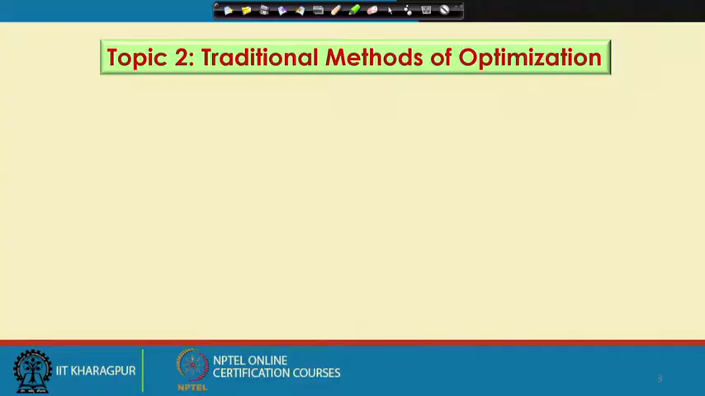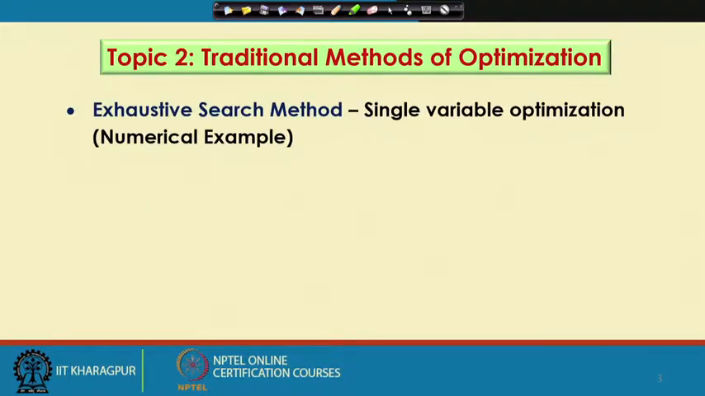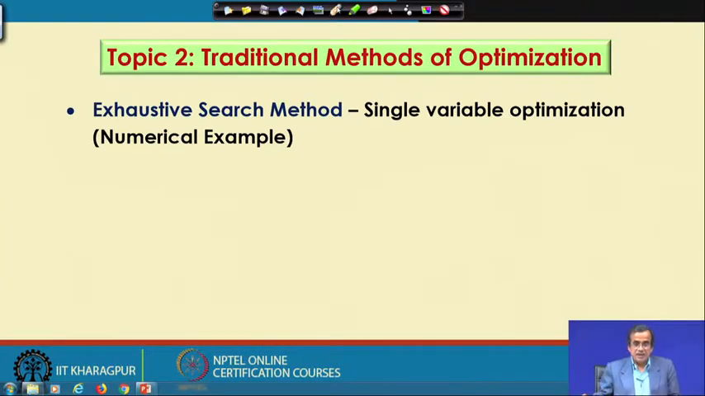In this course, we discuss the working principle of a few traditional tools for optimization. We started with the exhaustive search method, and that we did for a single variable problem. If you remember, we took the help of 3 points to find the search direction, that is, whether the solutions will be accepted or not.